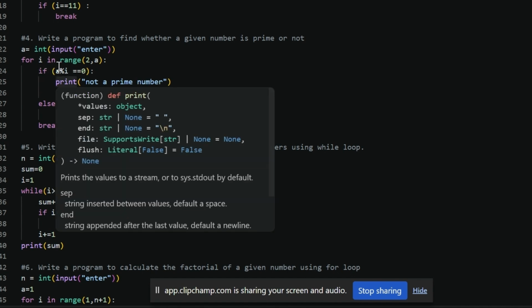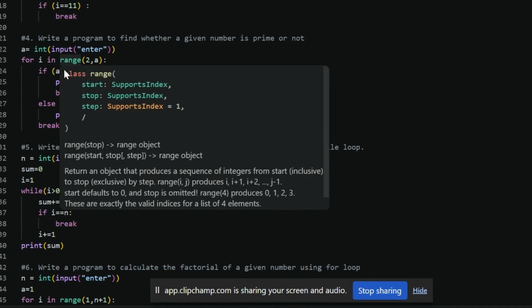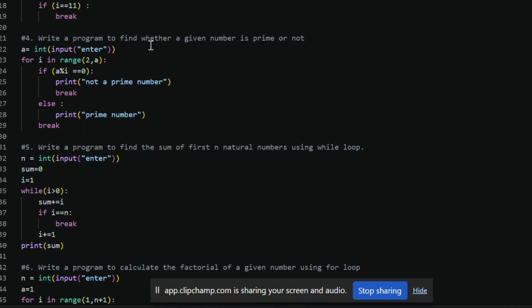Now what will we do? This is the sign of modulus. If the number modulus I is equal to 0, it means the number provided by the user is divisible by I, the current number. So what does it mean?